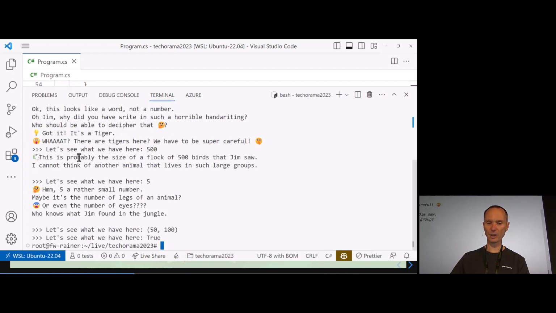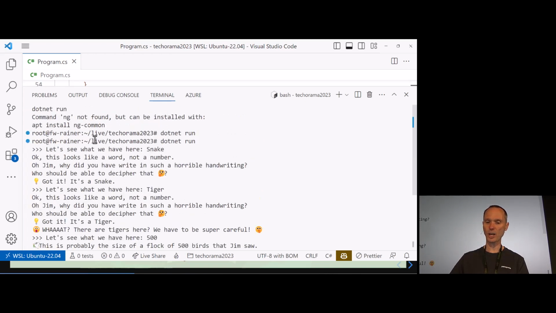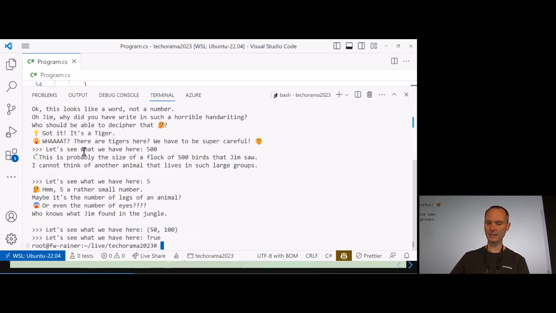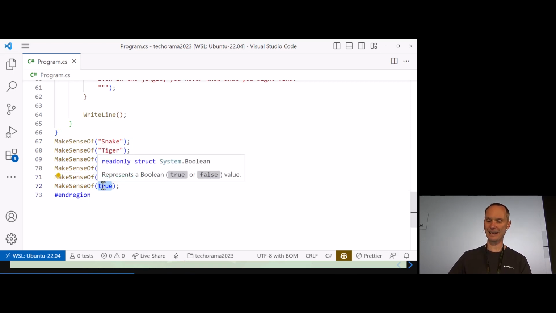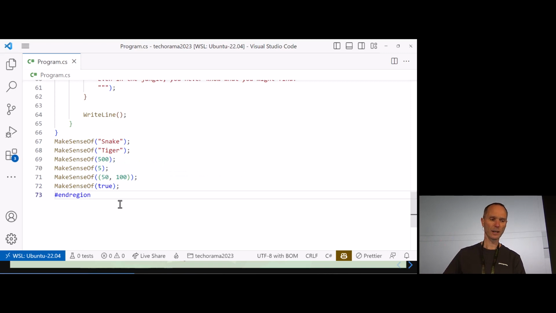Okay, looks very good. You can check my code later on. It recognized the string. It recognized the number. It recognized the tiger. So please take a look at the code. You can pass in whatever you want. It recognizes the tuple, and it also recognizes if it doesn't recognize anything. So that was just to get warm, okay?